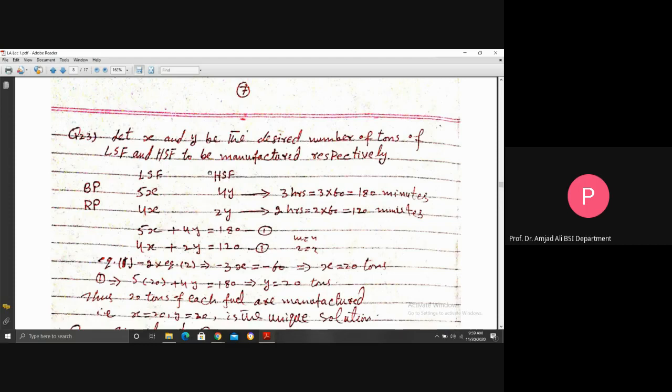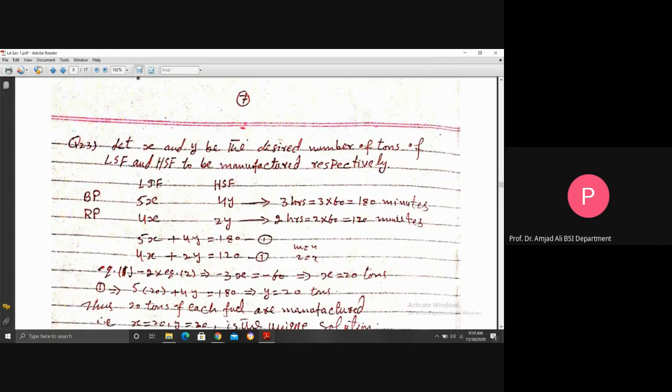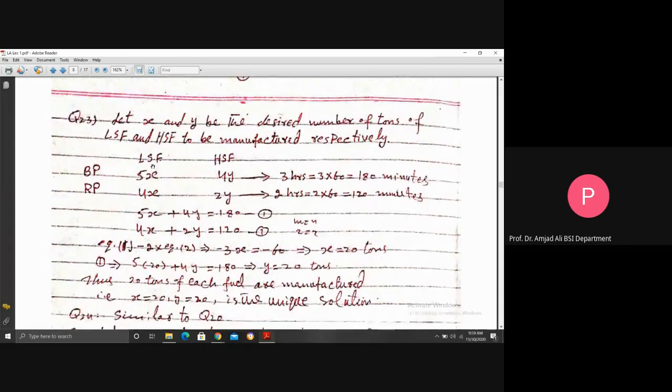If 1 ton of low sulfur fuel requires 5 minutes in the blending plant, then how much time is required for X tons? So it will be 5x. This 5x is the total number of minutes required for low sulfur fuel, X tons, in the blending plant. If 1 ton of the low sulfur fuel requires 4 minutes in the refining plant, then how much is required for X tons? So 4x minutes required for low sulfur fuel in the refining plant.